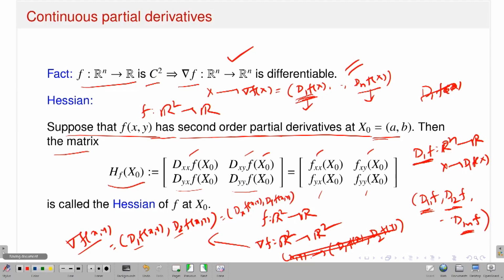So what is this? Now you can actually connect what I am trying to say. This is nothing but the Hessian matrix. See, the gradient of f is a map from R2 to R2, and what are the components? The first component is dx f at (x, y) and the second component is dy f at (x, y), right. So now if I want to get the Jacobian matrix of this gradient function, this is nothing but this one.